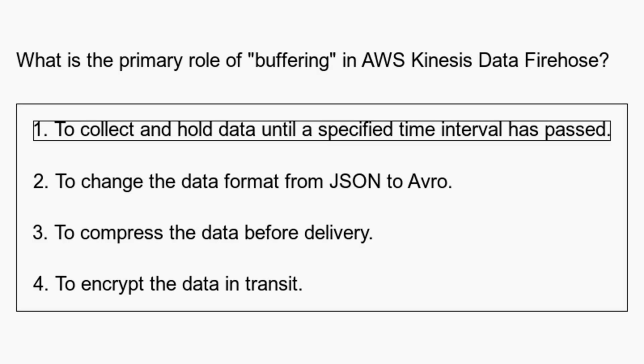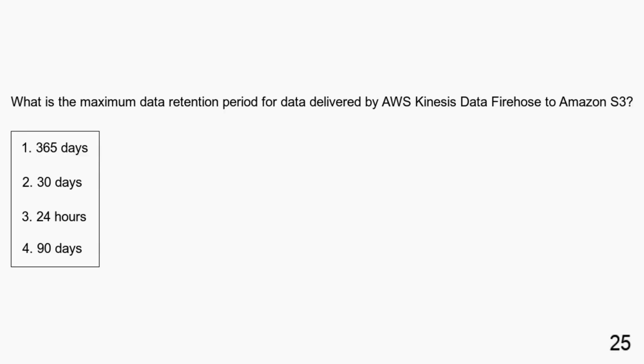The primary role of buffering in AWS Kinesis Data Firehose is to collect and hold data until a specified time interval or buffer size has been reached before delivering it to the destination. What is the maximum data retention period for data delivered by AWS Kinesis Data Firehose to Amazon S3? 365 days. 30 days. 24 hours. 90 days.